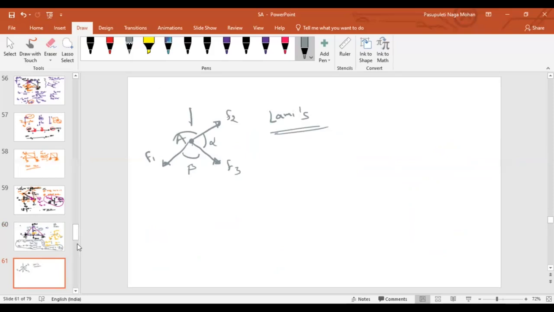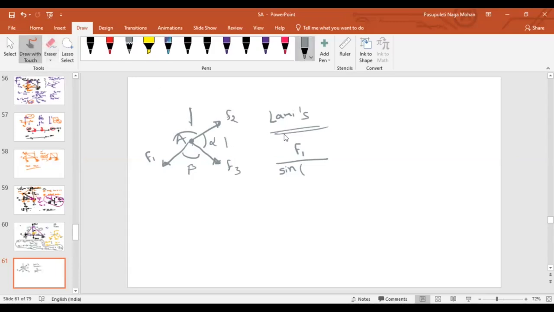Let us say this point is A. F1 by alpha. Three coplanar forces. What does this say? If point A is in equilibrium, then I can say F1 divided by sine of alpha. Which angle should I consider? Alpha, sir. How can you say it in words? Opposite by hypotenuse. Do not completely say opposite.